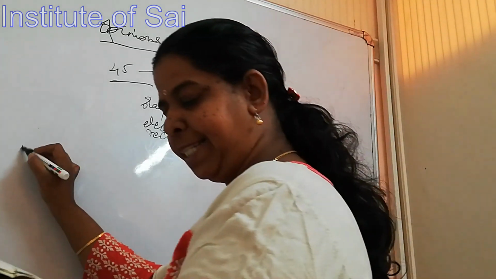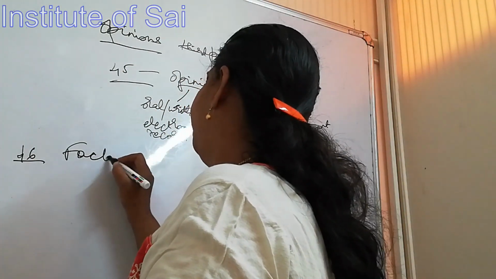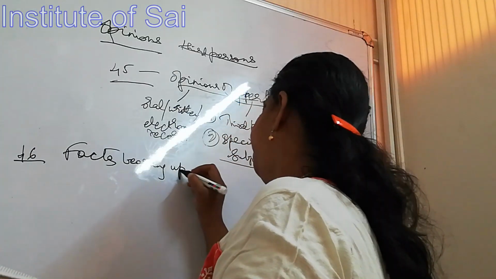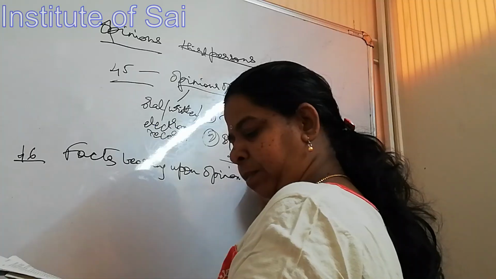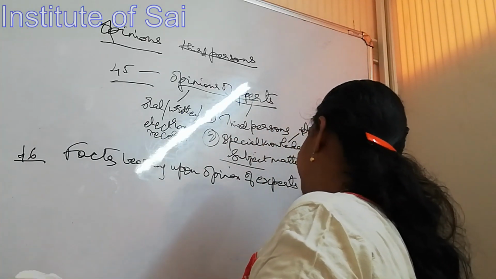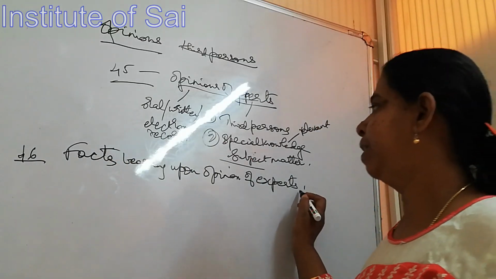Then we go to section 46. What does 46 say? Facts bearing upon opinions of experts.